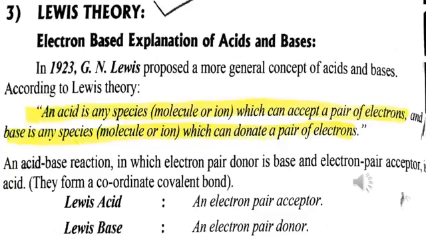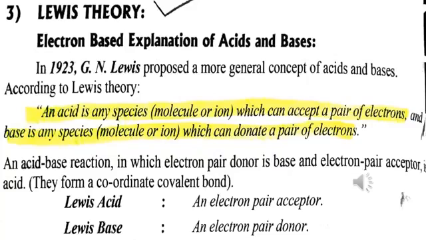The third concept about acids and bases is Lewis theory, an electron-based explanation of acids and bases. In 1923, G. N. Lewis proposed a more general concept of acids and bases.